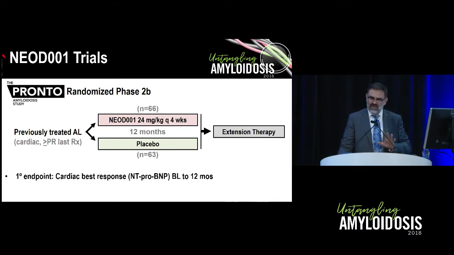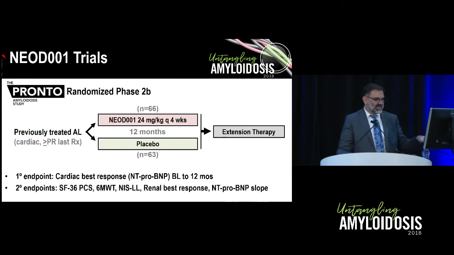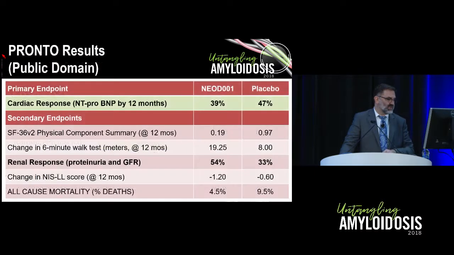The primary endpoint on this study was best change in NT-proBNP between baseline and 12 months. And then secondary responses included quality of life markers, a 6-minute walk test, neuropathy score, renal response, and some exploratory analysis of NT-proBNP, including the slope of NT-proBNP measurements over time with treatment.